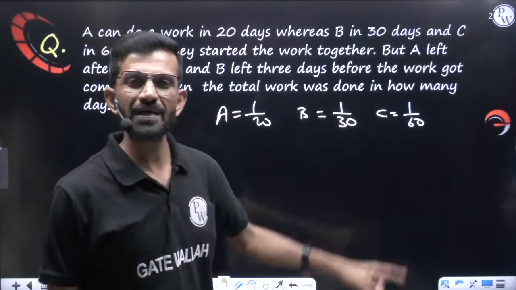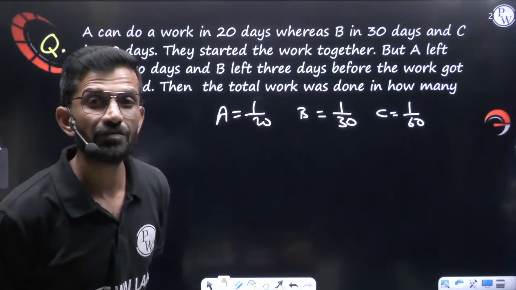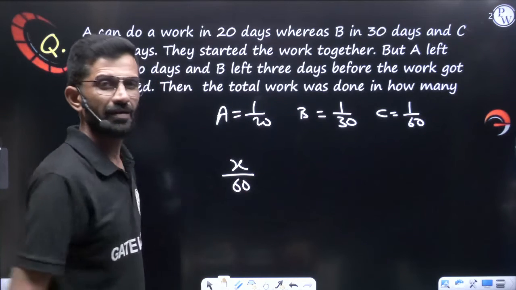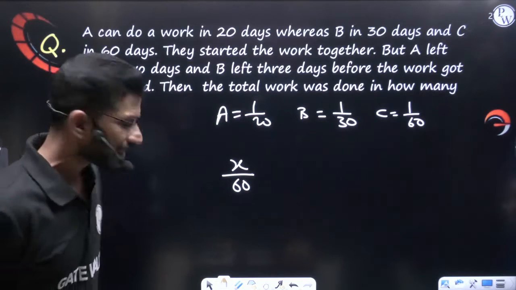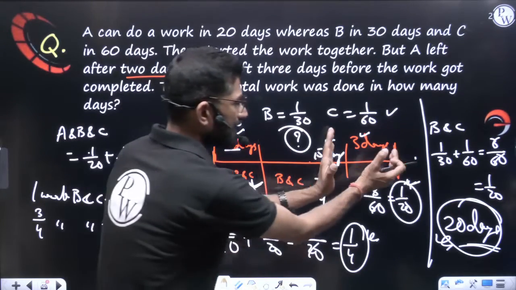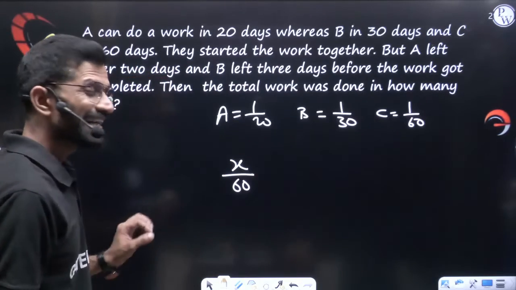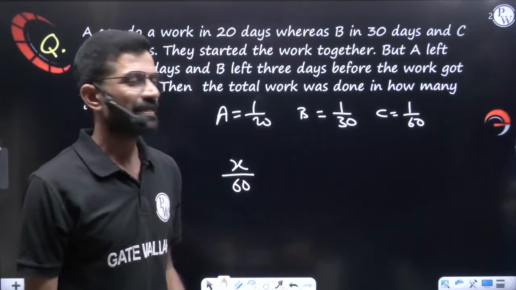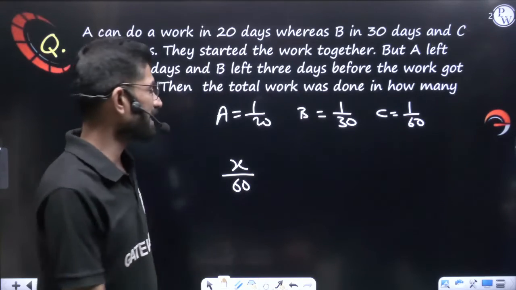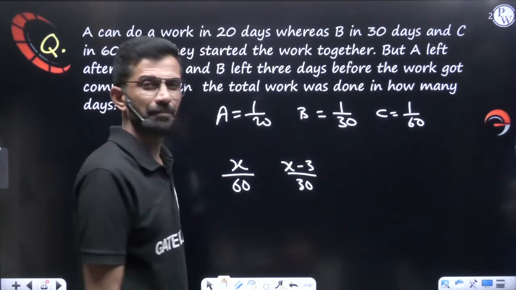C 1 day work 1 by 60, 2 days work 2 by 60, 5 days work 5 by 60. Then X days work of C, X by 60. So this much work C did. Now come to B. If total days is X days, last 3 days B was absent. Means B came for how many days? X minus 3 days. B 1 day work 1 by 30, 2 days work 2 by 30, 5 days work 5 by 30. Then X minus 3 days work? X minus 3 by 30. This much work B did.